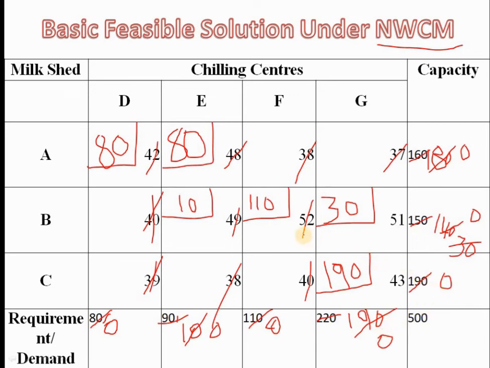Now you should calculate the cost of transportation under the northwest corner cell method. If you want to calculate cost, you should select only allocated cells. It means A1 D1 is an allocated cell, A2 E1 is an allocated cell. How you calculate is: the allocated value in A1 D1 is 80 and the cost of A1 D1 is 42. So you multiply 80 into 42. You will get the value for that, and you repeat the same thing for all the allocated cells. Now look here, I have calculated.